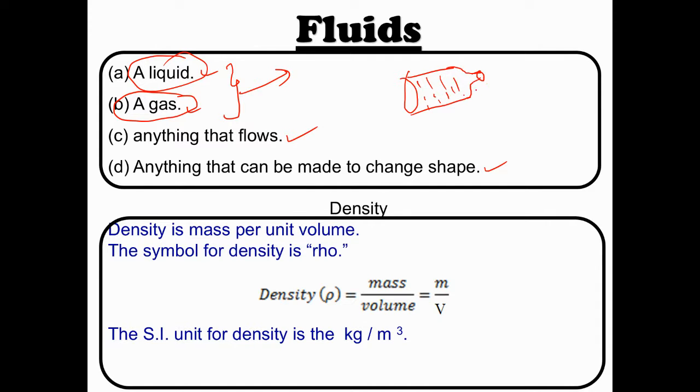I just open the cap and tilt it in this direction. So what will happen? The water will be flowing outside. Am I right? Yes. So that means it is easy to flow. Flow means it will be easy to flow.